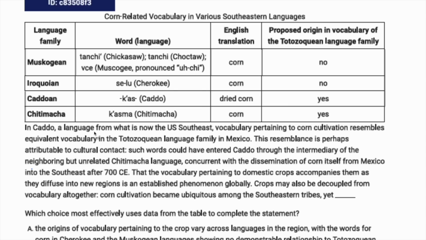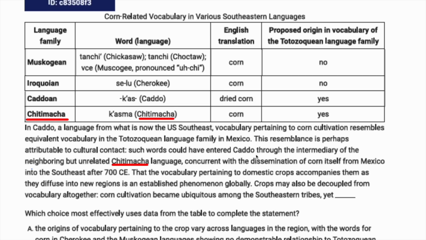So it says, in Caddo, a language from what is now the U.S. Southeast, vocabulary pertaining to corn cultivation resembles equivalent vocabulary in this language family in Mexico. Okay, I'm just going to call it the T language family in Mexico. This resemblance is perhaps attributable to cultural contact. Such words could have entered Caddo through the intermediary of the neighboring but unrelated Chitimacha language. And so here I'm going to underline that, and we see that here, okay, and there.